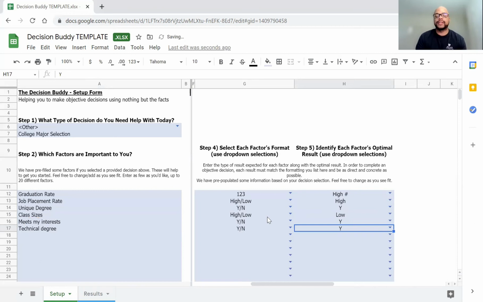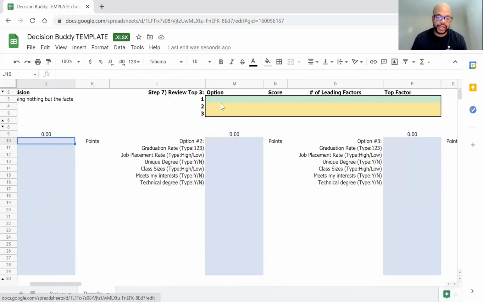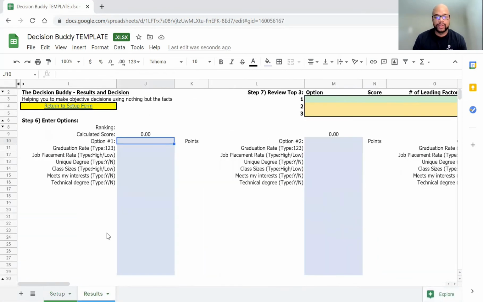Okay, and that's it. That's setting it up. So we've got steps 1 through 5 done. Now you can always click on here, interview results, and click on results tab, or you can just do it down here at the bottom. So we get here. Now let's start typing in our options. We'll put in a few options so we can see how they move around, and then we'll go from there.